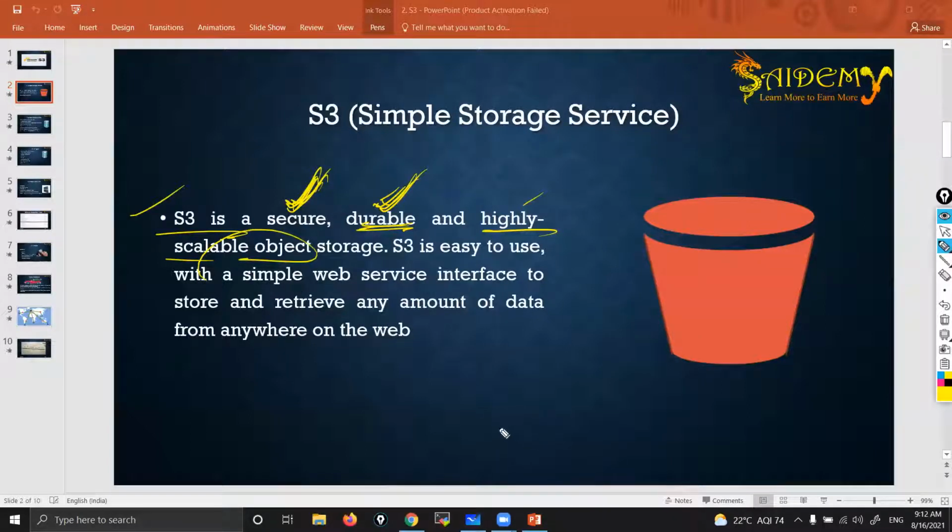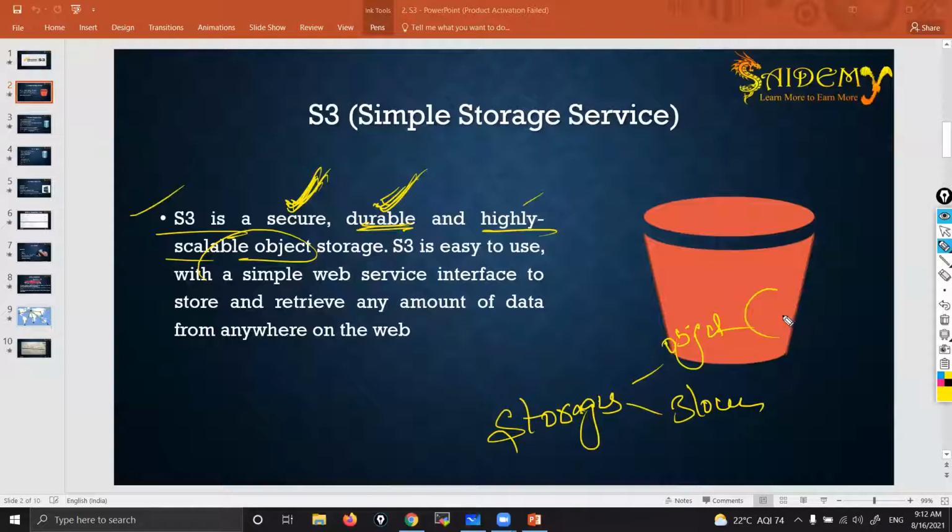And it's object storage. You remember when I was talking about EC2, EBS was block storage, right? I told you there are two types of storages. One is object, and the other is block. That time I said object storage means it's a place where we keep objects like MP3, MP4, songs, pictures, movies.